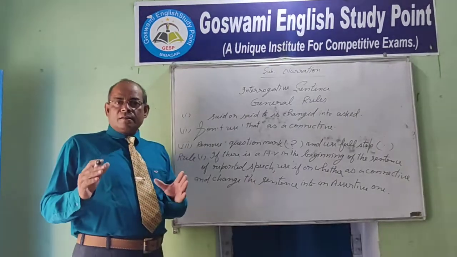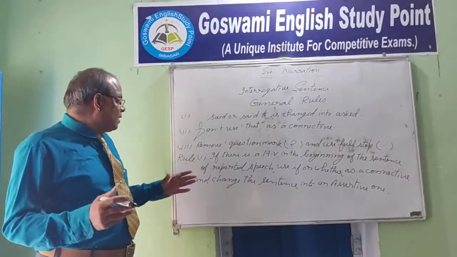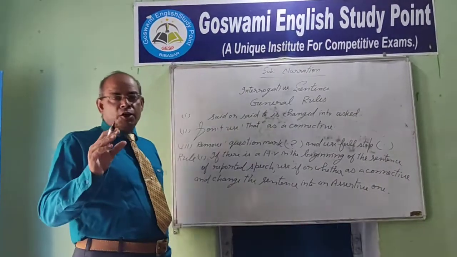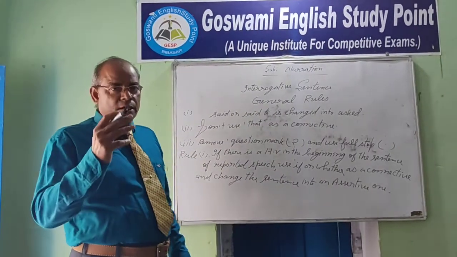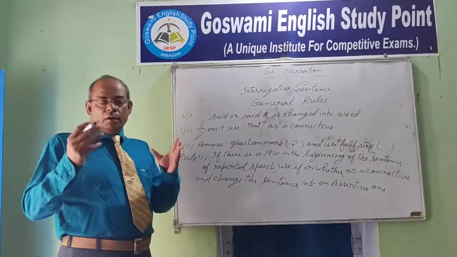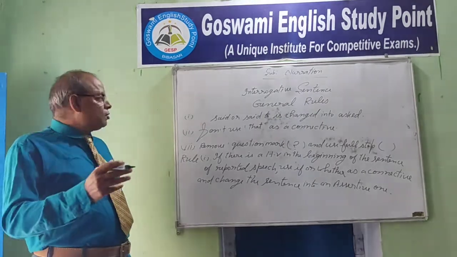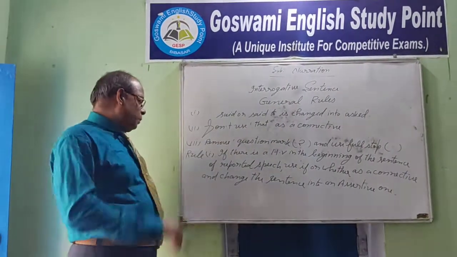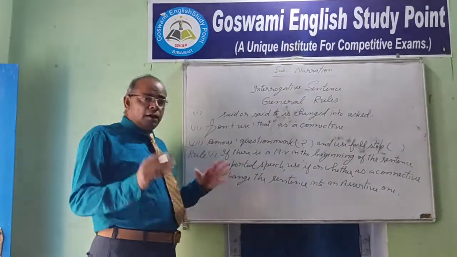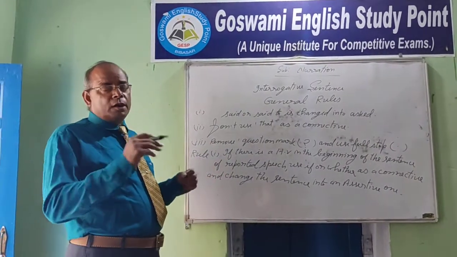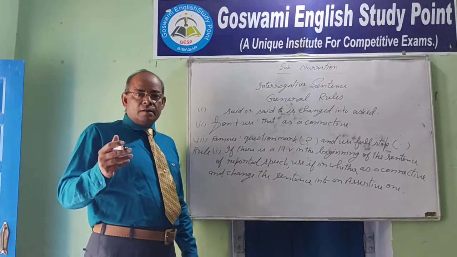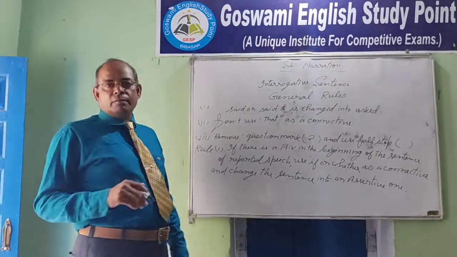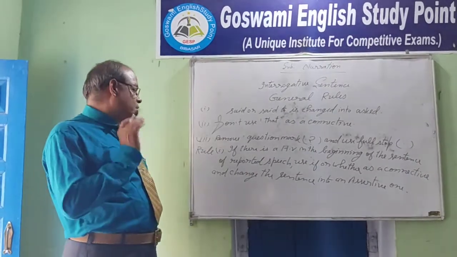Don't use that as a connective. Remove the question mark and use a full stop. These are the general rules. By adopting all the general rules, we can change an interrogative sentence into indirect speech. There are two kinds of interrogative sentence: the sentence beginning with a helping verb and the sentence beginning with a WH word.